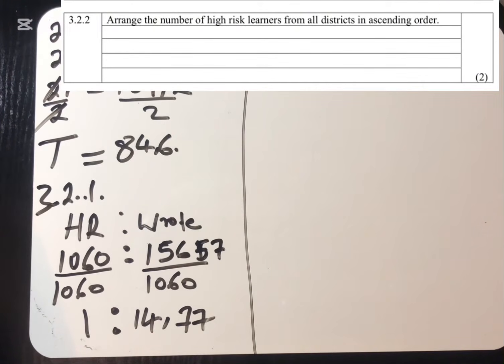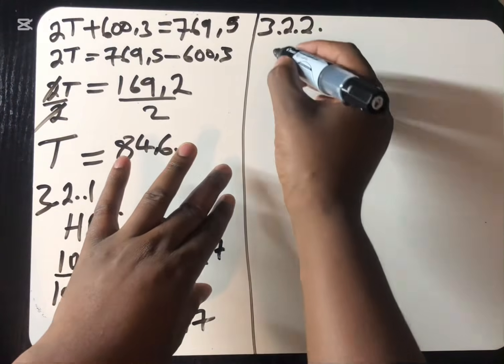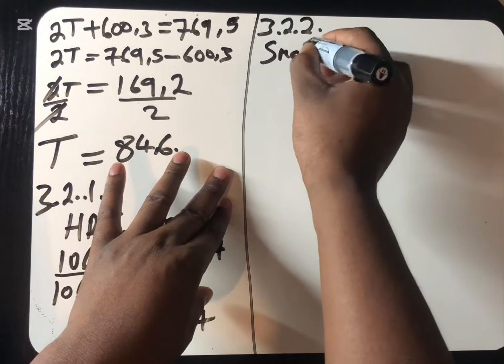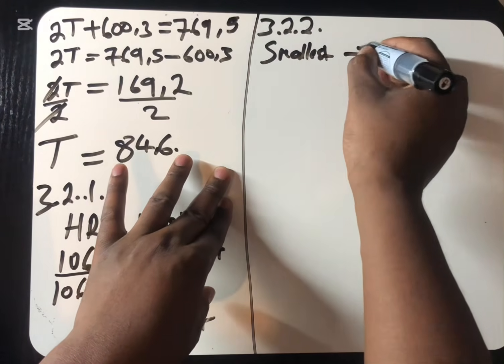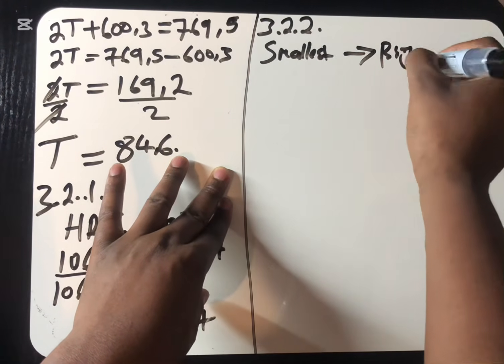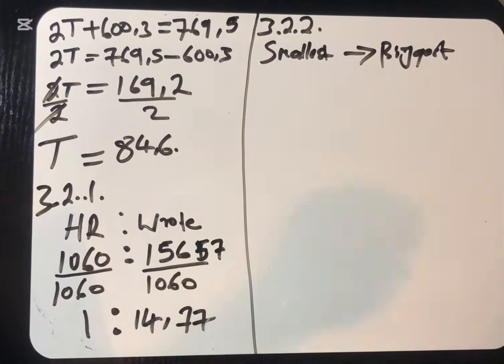I fainted when I marked this script, because we have some learners who don't know how to arrange in ascending order. Ascending order means from the smallest to biggest. That's what you need to do. Number of what? High risk learners.